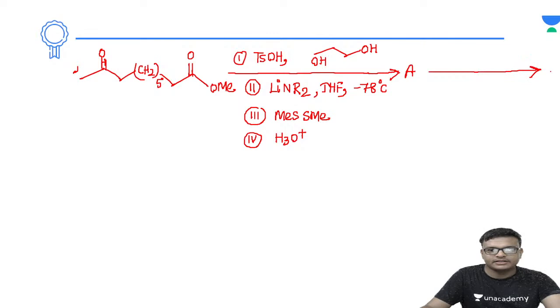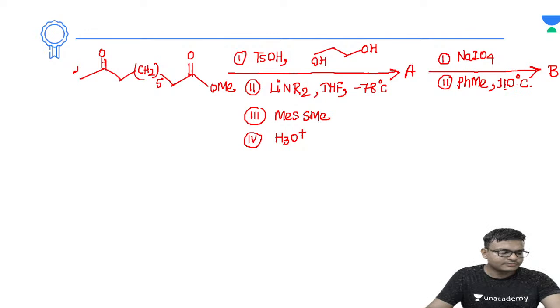Now after that you will be giving the B, and the reagents in these parts are NaIO4 and the second में क्या है PhMe at 110 degrees centigrade temperature. So you have to tell me everyone which of these products will be forming. कौन सा product बनेगा? So try to solve this question everyone, and whenever you have done, just let me know, sir, I have completed.